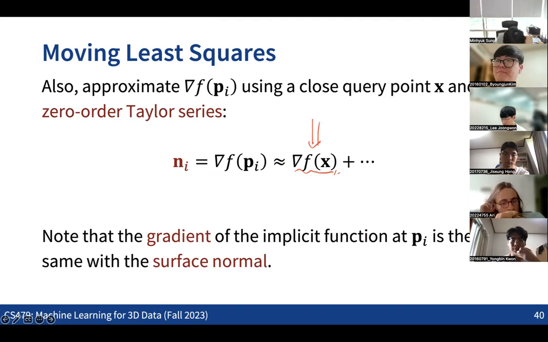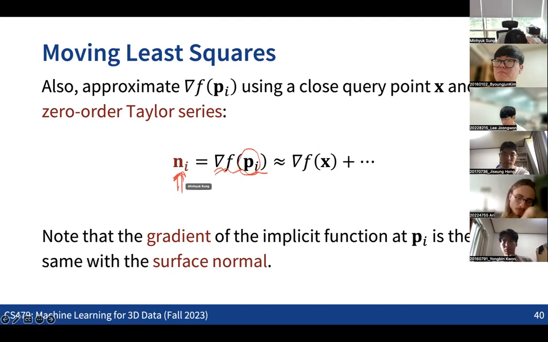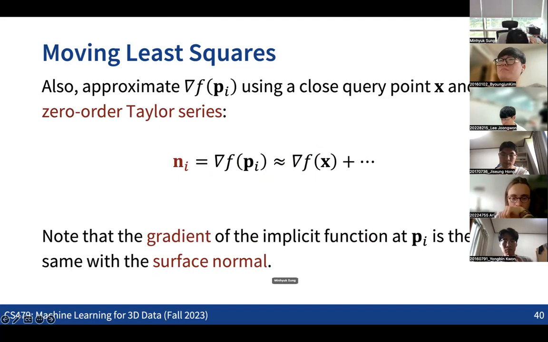Also, what we can see is that the gradient of the implicit function at the point P actually becomes the normal direction, right? In the case that you have the surface normal information for each point, we are getting the gradient of the implicit function at the point pi.